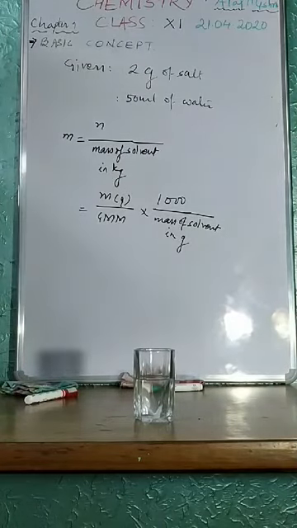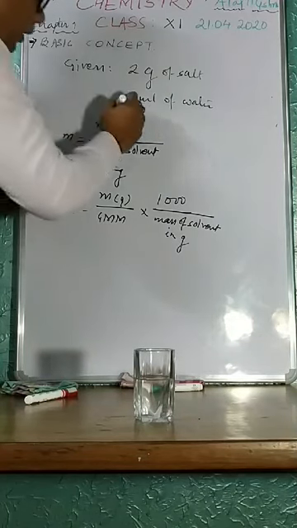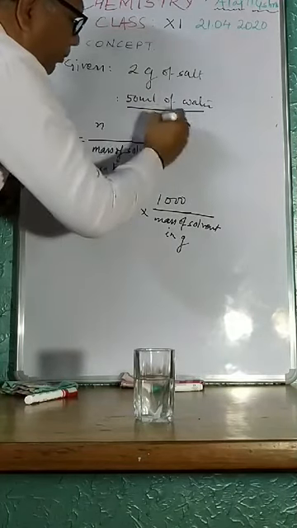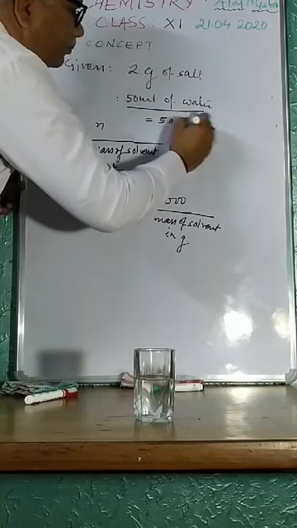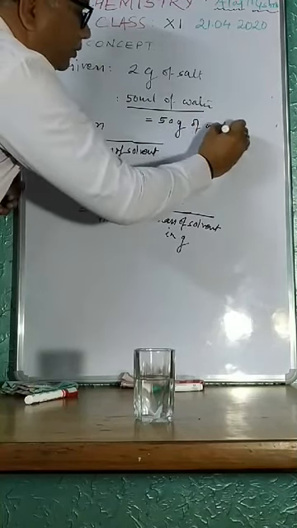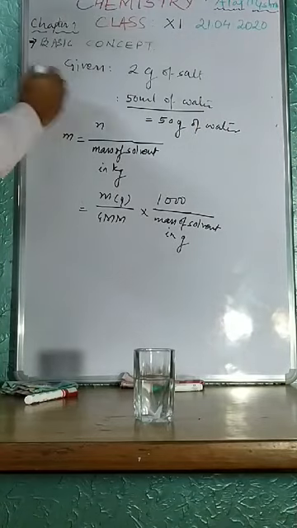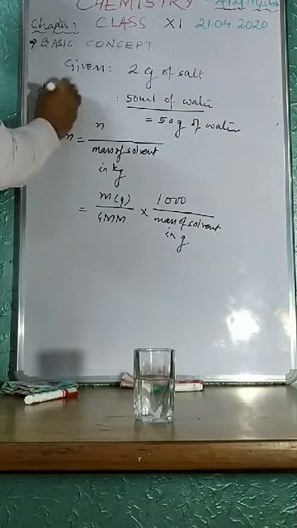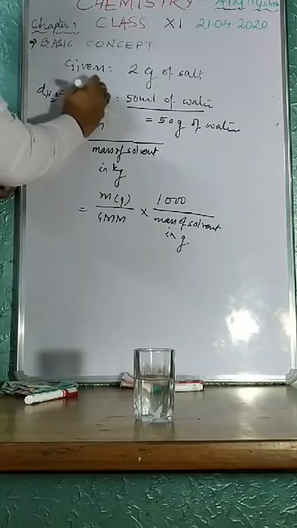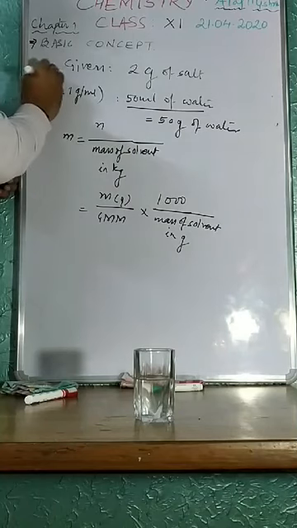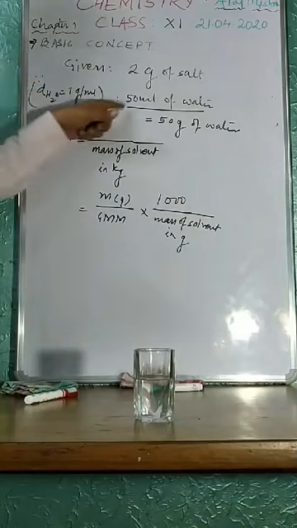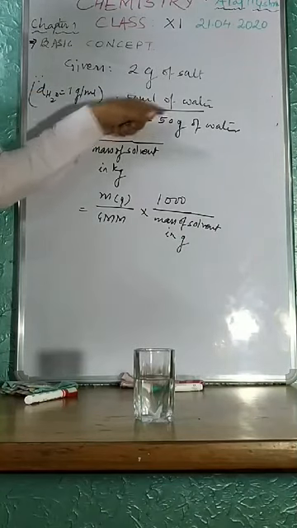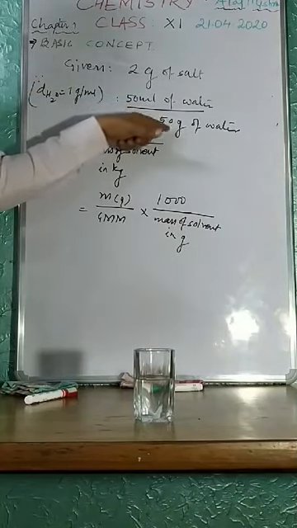So, mass of solvent in gram. I can write 50 ml of water is equal to 50 gram of water. And how does it come? Since the density of water is 1 gram per milliliter, I can convert 50 ml of water into mass, that is 50 gram of water.